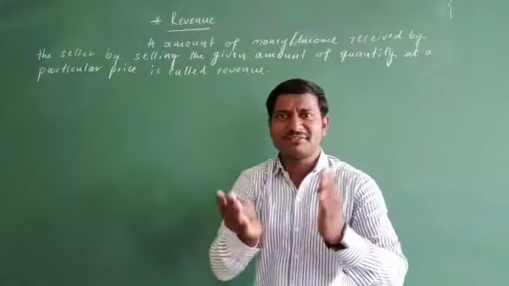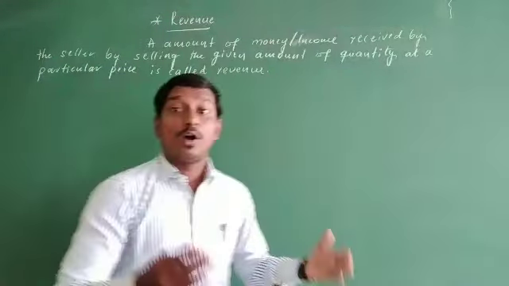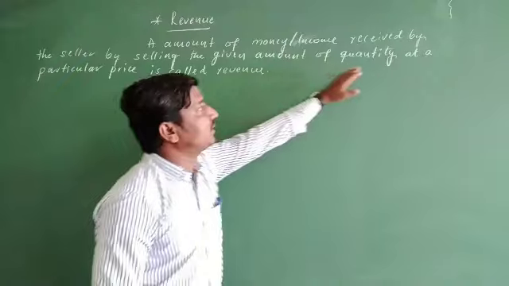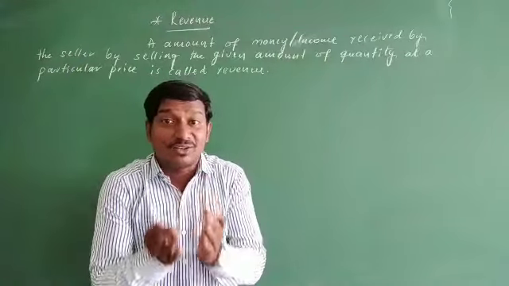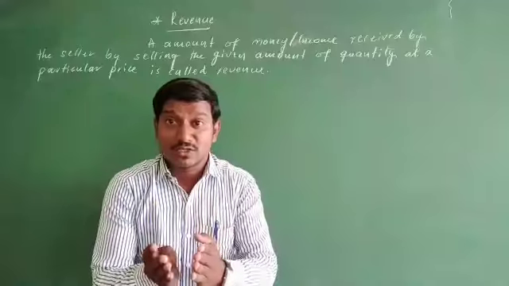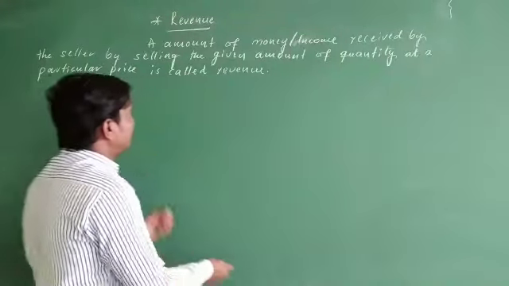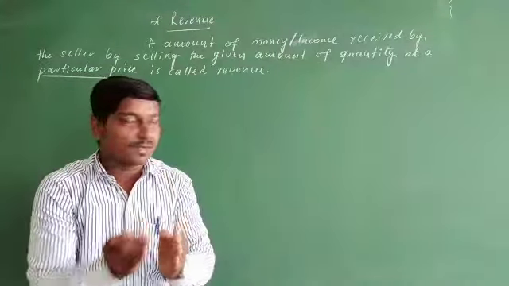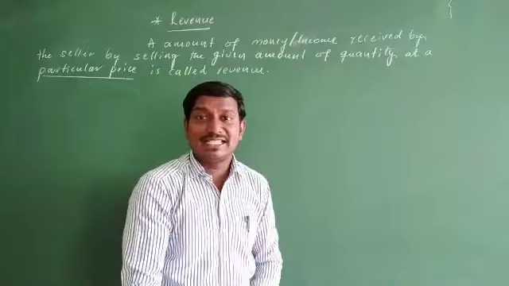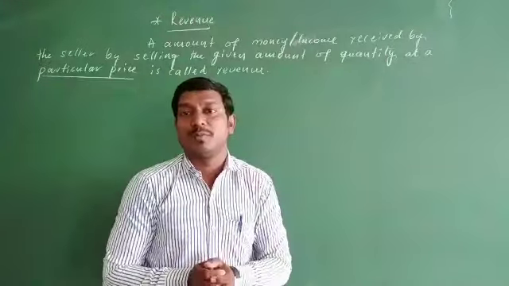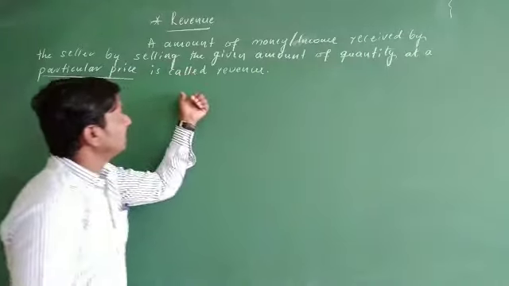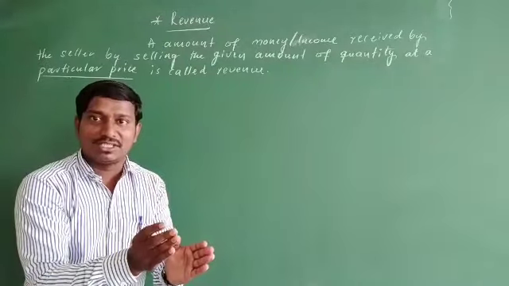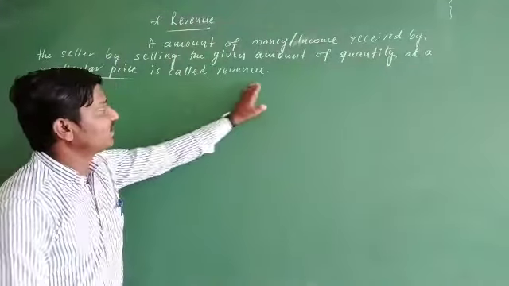This is the general meaning of revenue. So revenue is so simple. It is whatever receipts or income the seller receives by the sale of the given amount of quantity that he has decided to sell in the market, and for a particular price. The particular price is the market price which is already there in the market. For that market price and quantity he receives an amount of money, that is income, and that is called revenue.